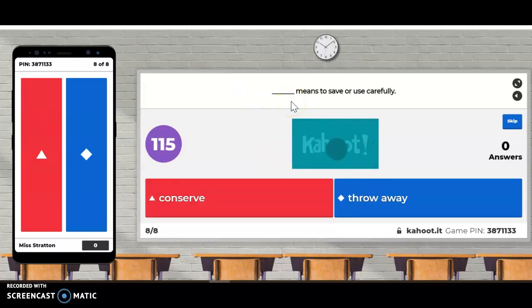Last question, everybody. Blank means to save or use carefully. Is that word conserve for the triangle in red? Or is it throw away means to save or use carefully for the diamond in blue? Which means to save or use carefully?